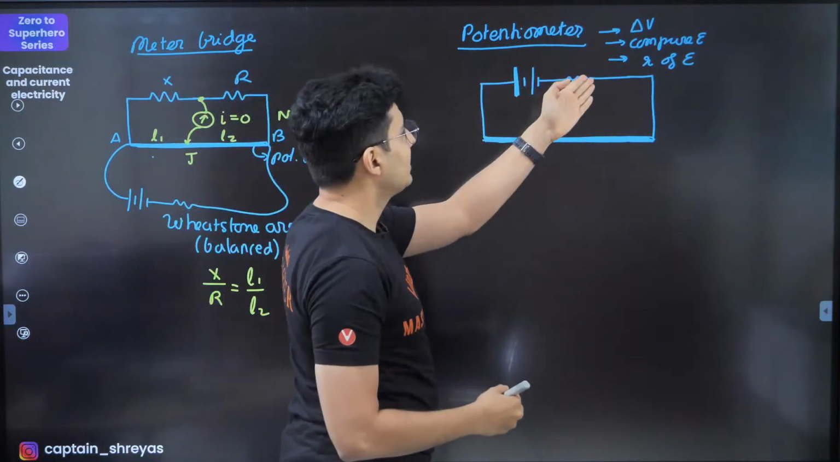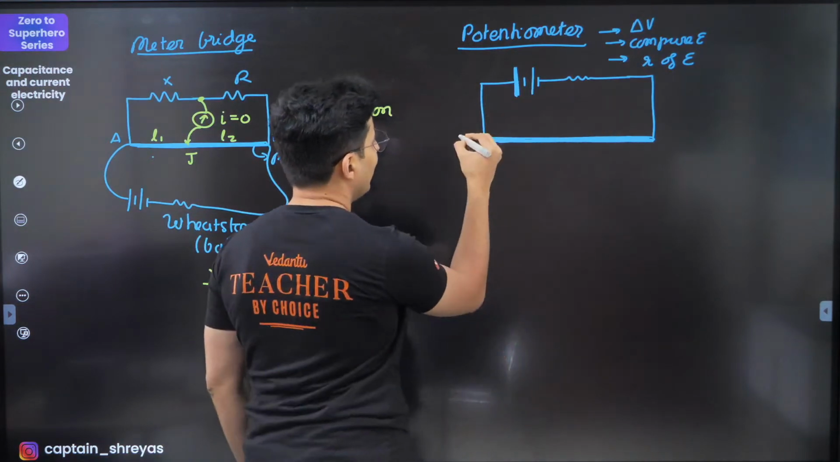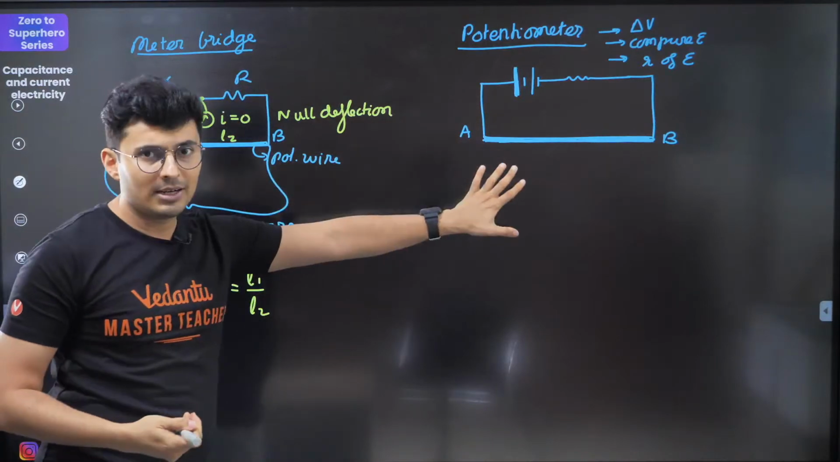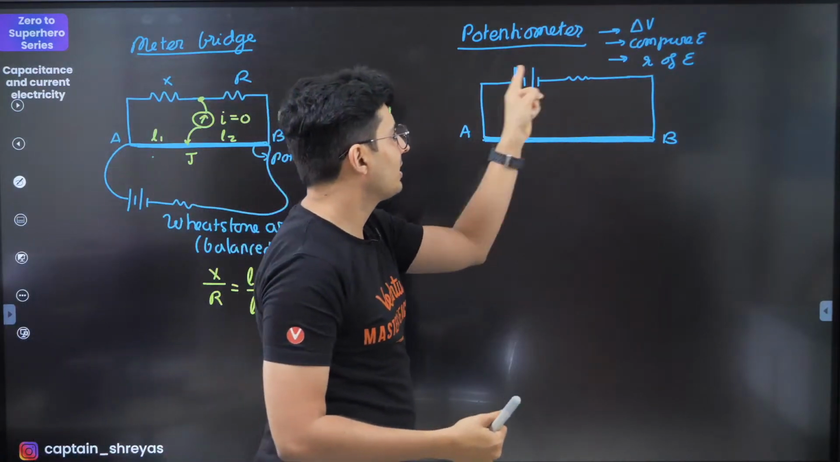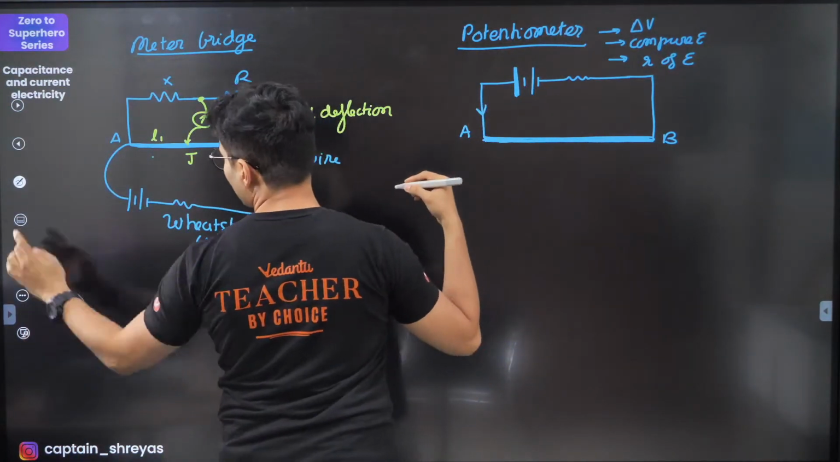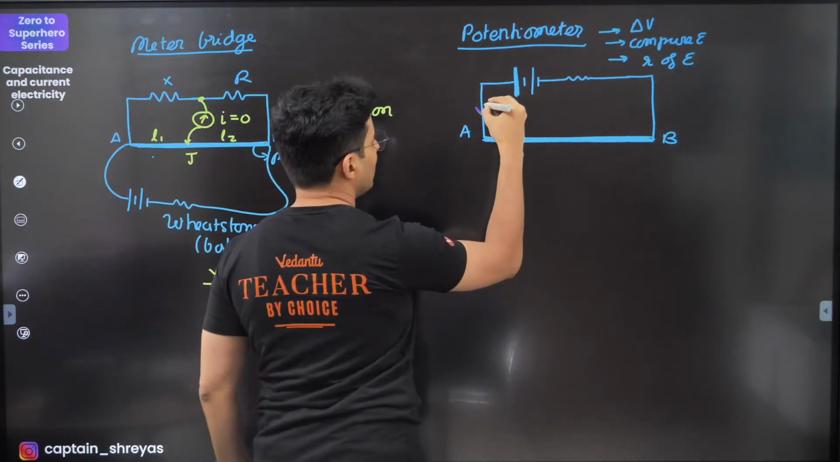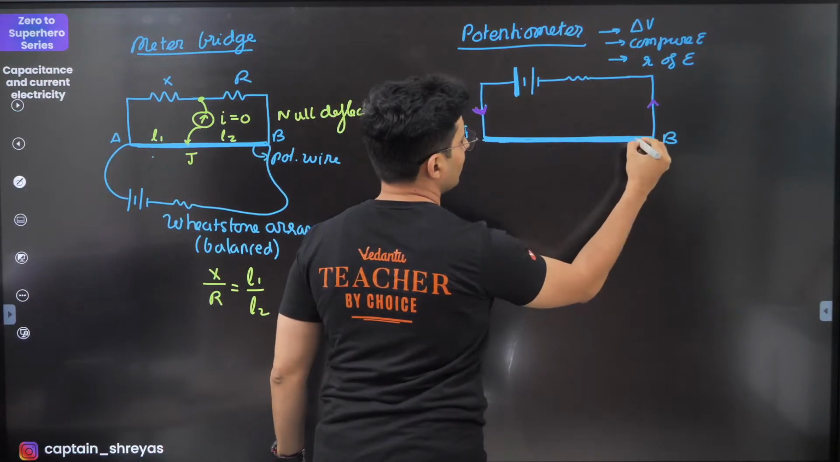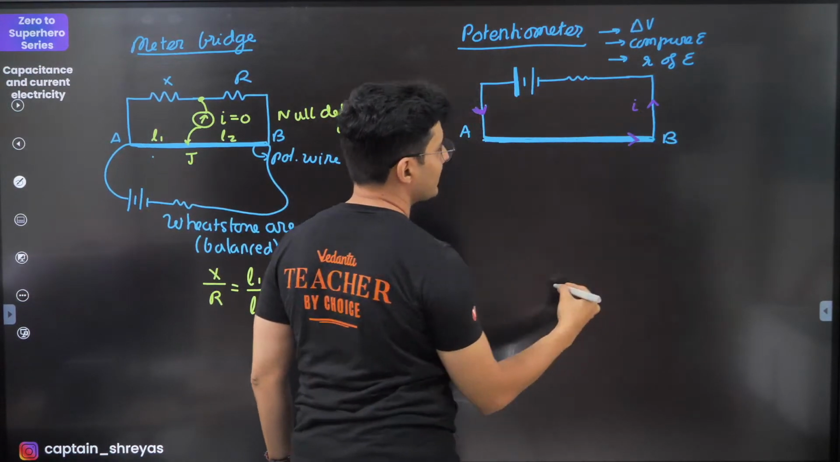Okay, so there is a battery, there is a resistance, this is a potentiometer wire, this is AB. Now whenever you see such an arrangement, first of all realize there will be some current flowing in this. So let's try to mark all those parameters. There is some current which will flow through this. I'll just call it I.